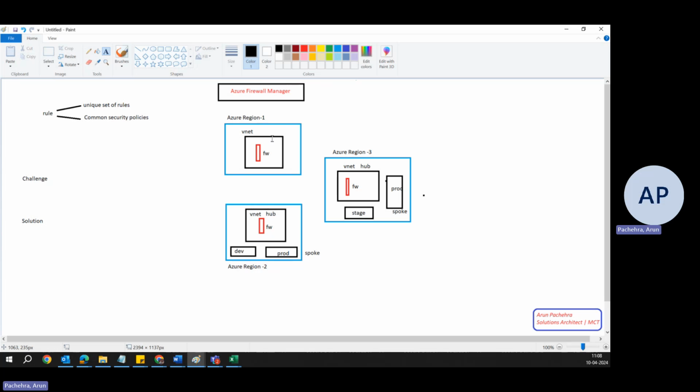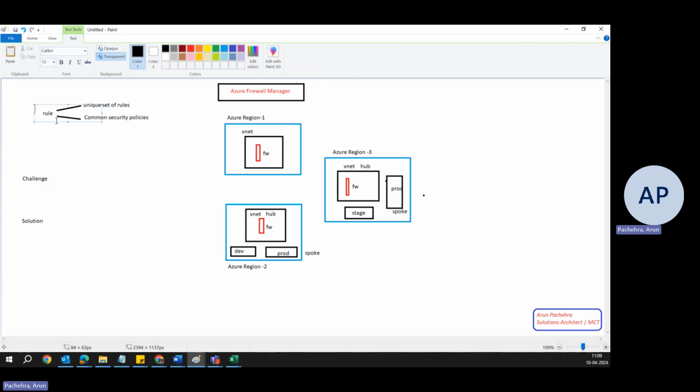Now, each of these environments requires rules for the firewall. What kind of rules? Well, two kinds of rules. A set of firewall rules to control traffic flow and ensure security. That's the basic need of the firewall, a basic property of the firewall.